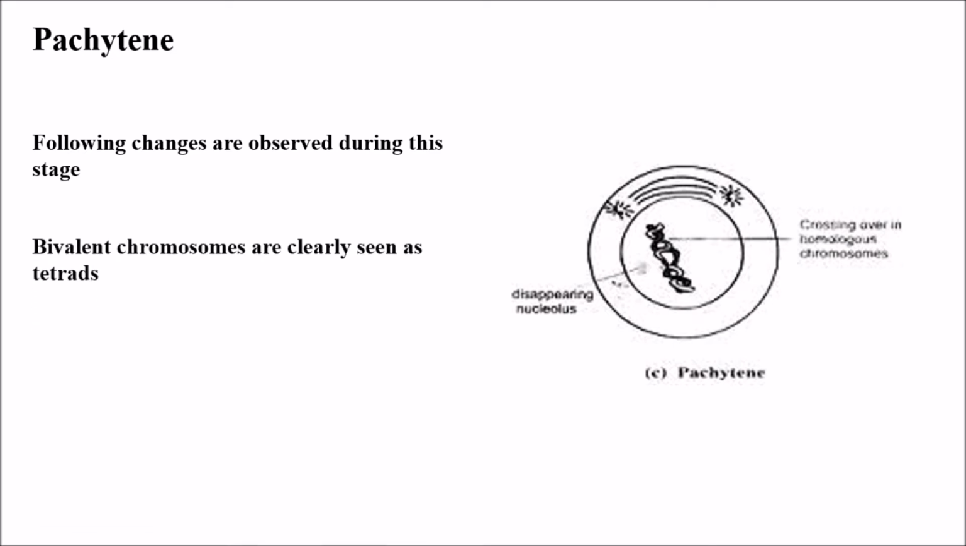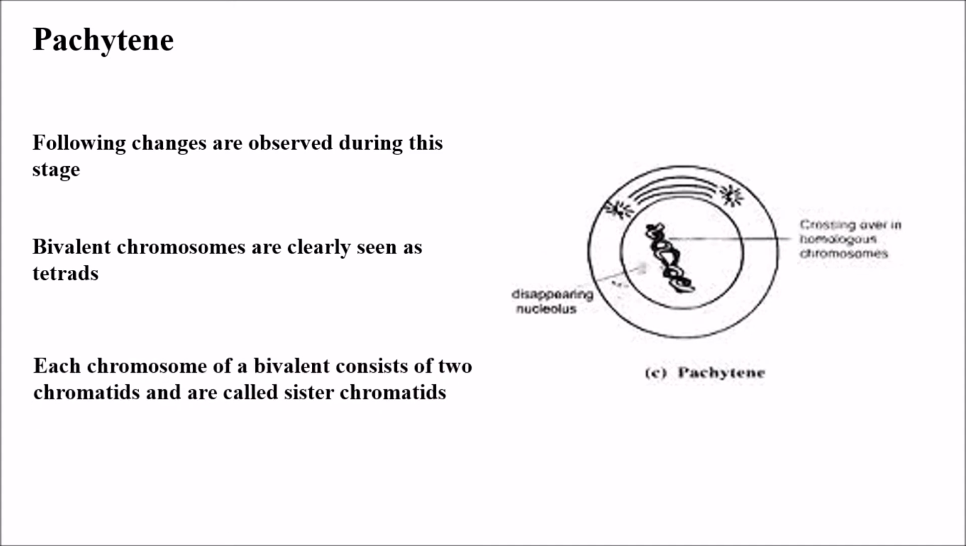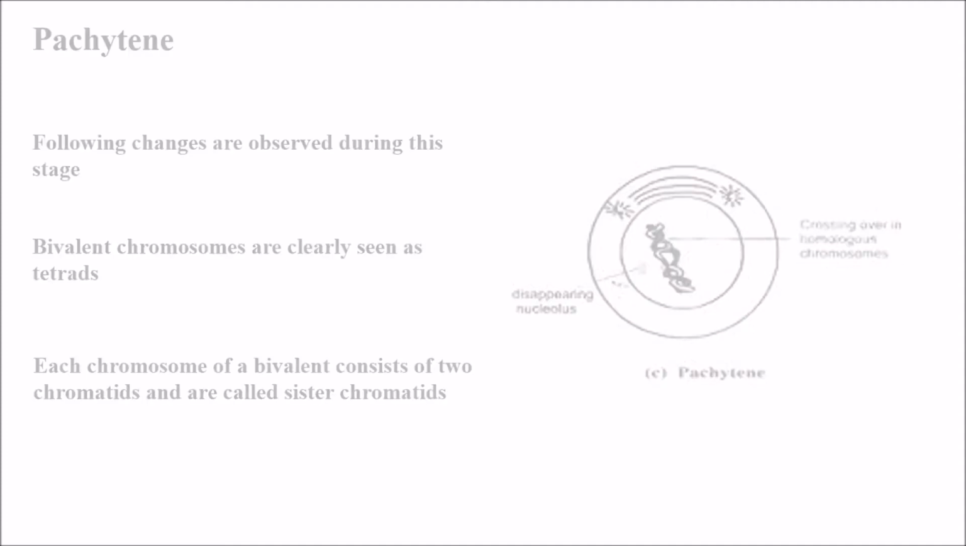Bivalent chromosomes are clearly seen as tetrads. Each chromosome of a bivalent consists of two chromatids and are called sister chromatids. So in packaging, bivalent chromosomes are very clearly seen as tetrads, and each chromosome of a bivalent consists of two chromatids and are called sister chromatids.